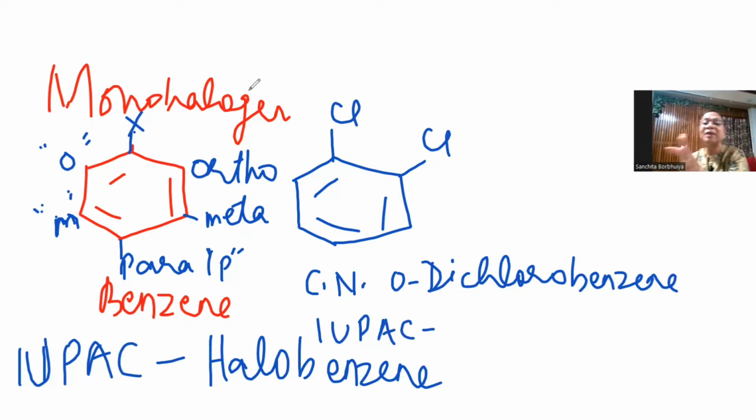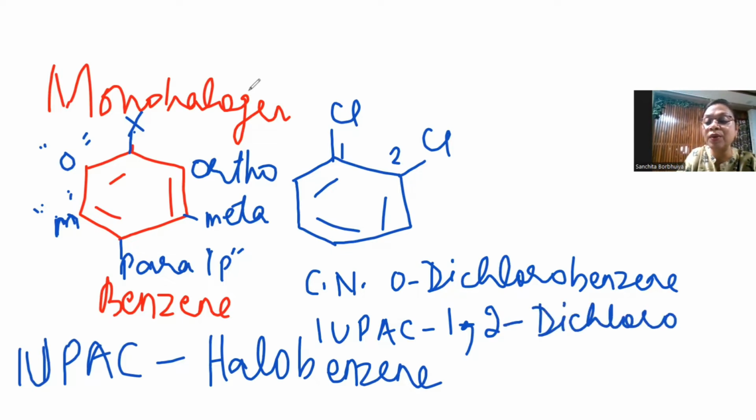Okay, the ortho, you will replace it with numbers. So this is 1, 2. This is the halogen. Don't ask now whether you have forgotten 1, 2, you know the numbering, right? Very good. So 1, 2 dichlorobenzene. Yes, this is for the position, 1 and 2. If you reverse it, what will it become? It will become 1, 6. So the lowest number rule will not hold true. So that is why you will go clockwise and it is 1, 2.